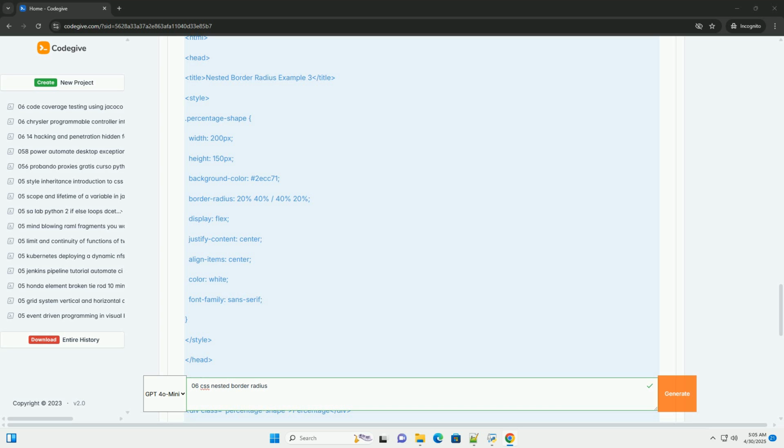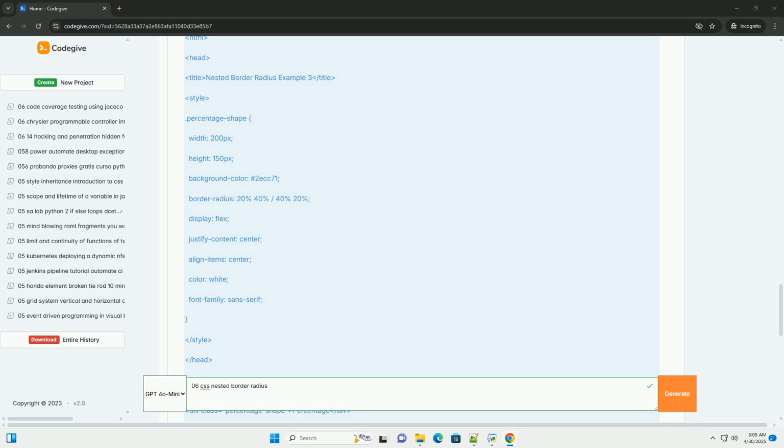9. Conclusion. Nested border radius is a powerful CSS technique that allows you to create visually striking and unique shapes. By understanding the syntax and experimenting with different values, you can add a touch of creativity to your web designs. While it might seem complex at first, with practice and the right tools, you can master nested border radius and unlock a whole new world of design possibilities.